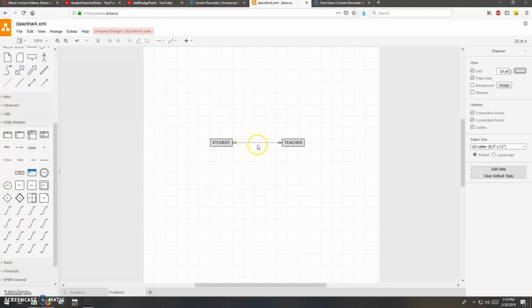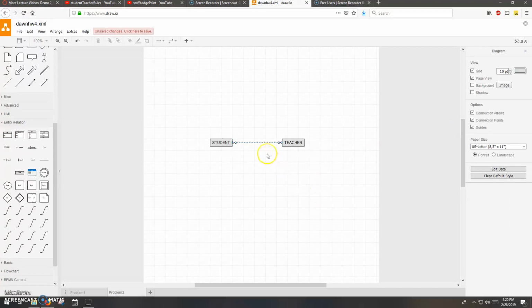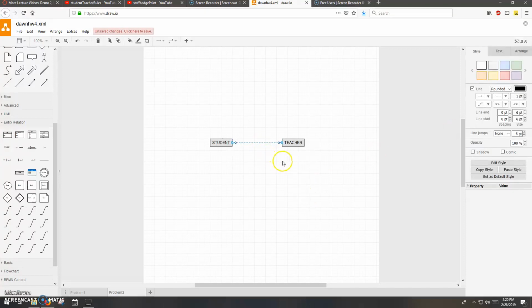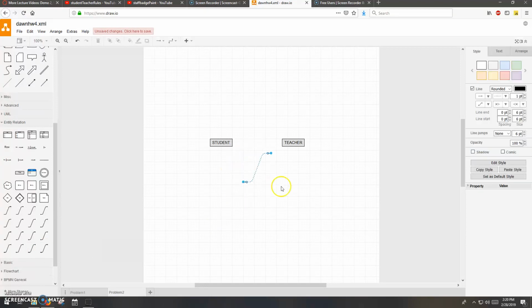Okay. Oh, and you know what? It remembered the dashed option from the last time. Okay. And again, if you wanted to make any changes, you could. This would be the line start, the left-hand side. This would be the line end. You can just as easily pull that down and change, or you can just as easily delete the line. I click the line, hit the delete key on the keyboard and choose a different line. Okay, or you can do what you will there.